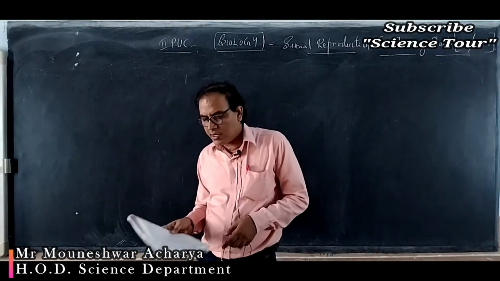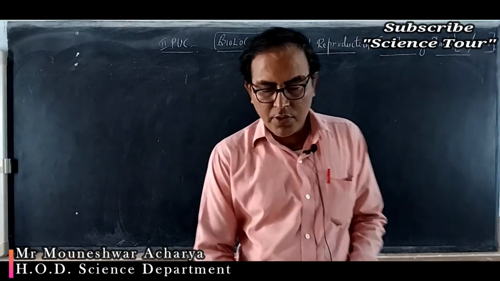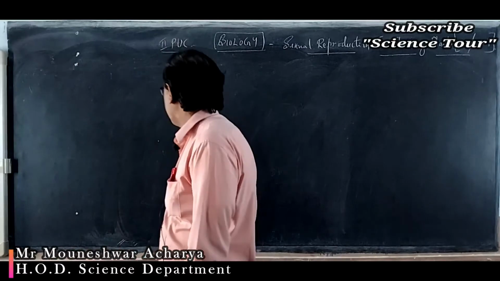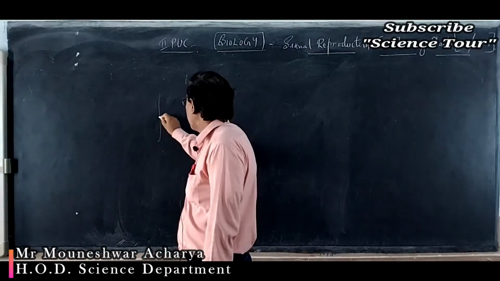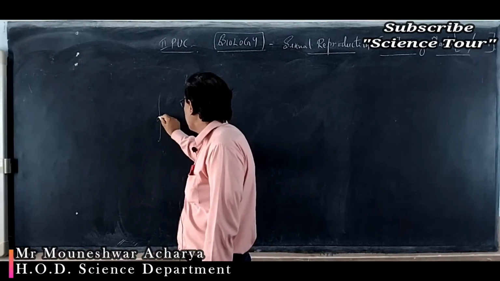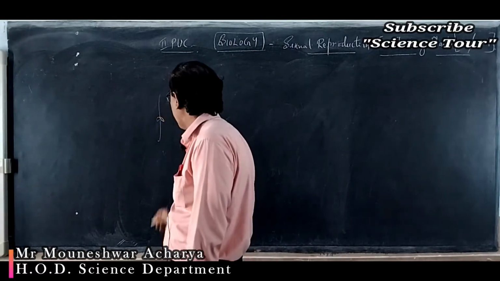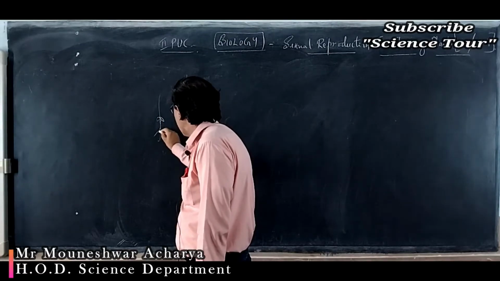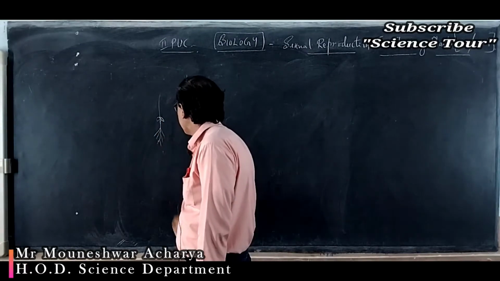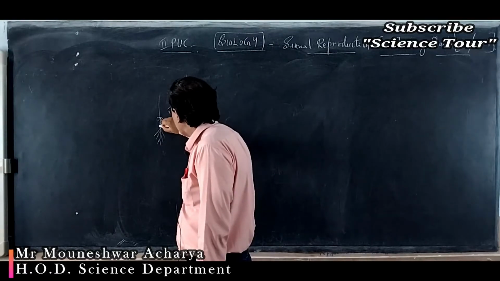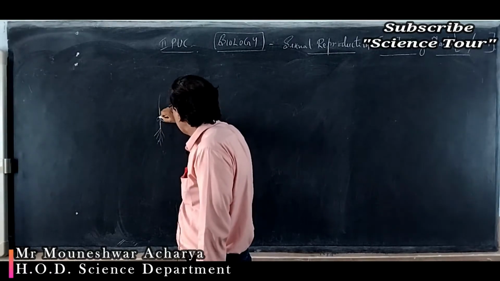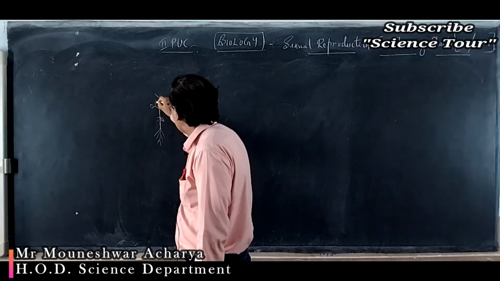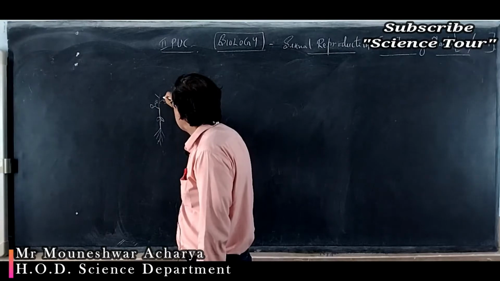Hypocotyl and radicle are two different words. You have heard about hypocotyl and epicotyl, correct? Suppose this is a plant, and I am giving the example of a dicot plant with two cotyledons. Here there is a region from which the roots arise, and from another region the branches bearing the leaves start to arise.